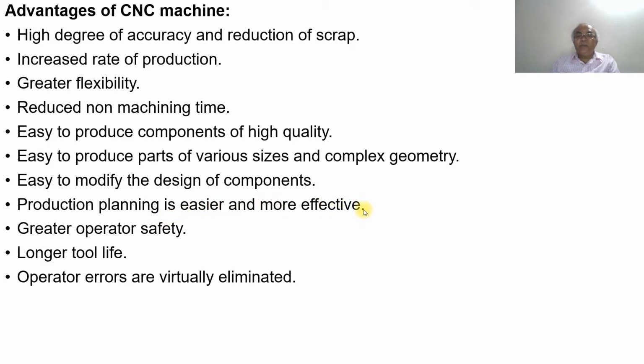Why? Because production planning, what does it mean? Suppose I want to produce some components in a particular week. Suppose I want about 1,000 components in a week. The number of components we need to produce depends upon the complexity of the job which has to be machined. So depending upon that we will plan. Suppose the complexity of the job is not that much, so I will be able to produce 1,000 components in a week.